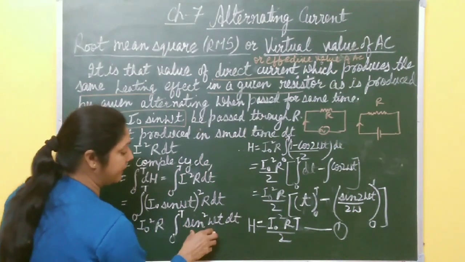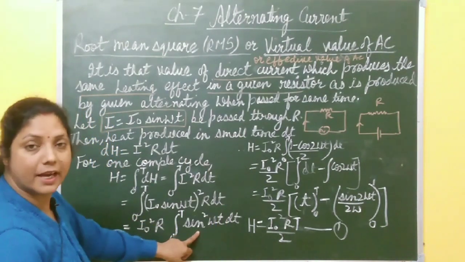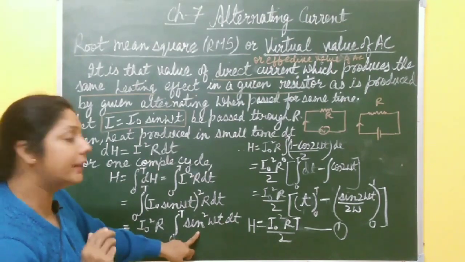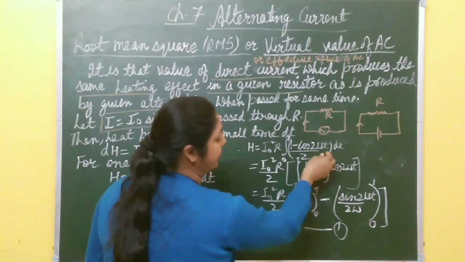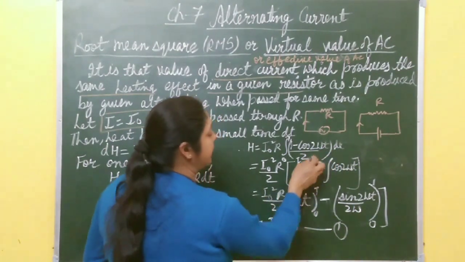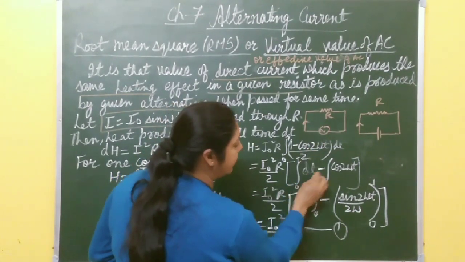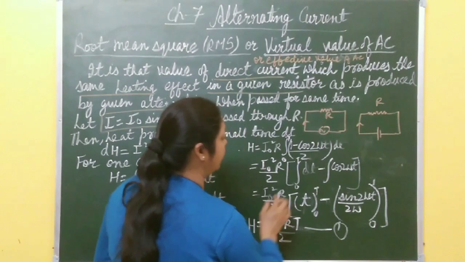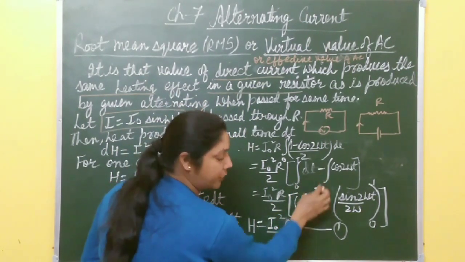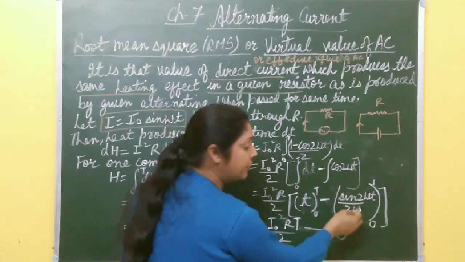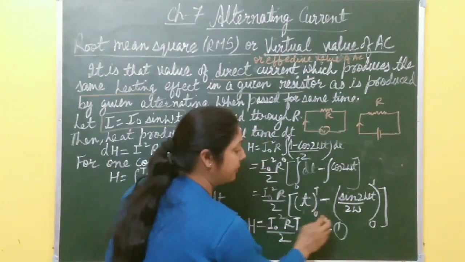Now you just break this sin square omega t in terms of cos. What is the formula for sin square theta? 1 minus cos 2 theta by 2. So this sin square omega t becomes 1 minus cos 2 omega t by 2. Just separate these two terms. You take 2 outside, the integration of dt minus the integration of cos 2 omega t. Now the integration of dt is t over limits 0 to T. Again the integration of cos 2 omega t is sin 2 omega t, with 2 omega coming in the denominator, from 0 to T.